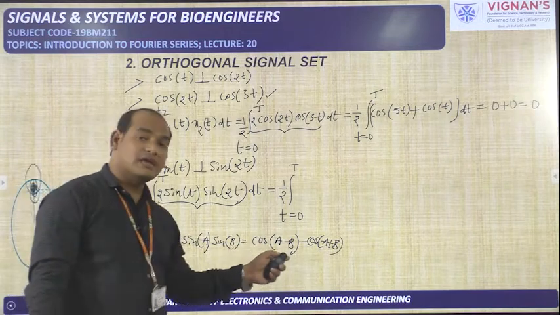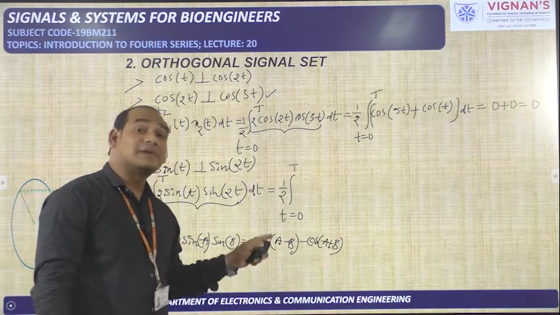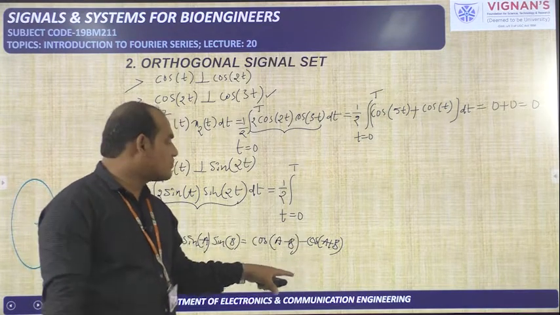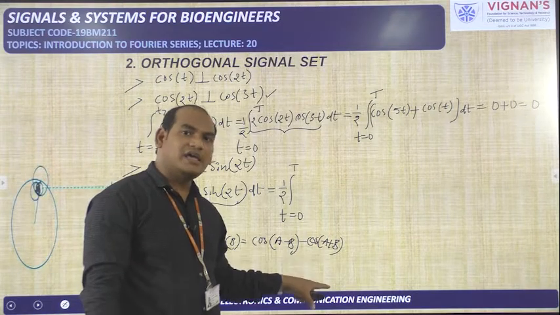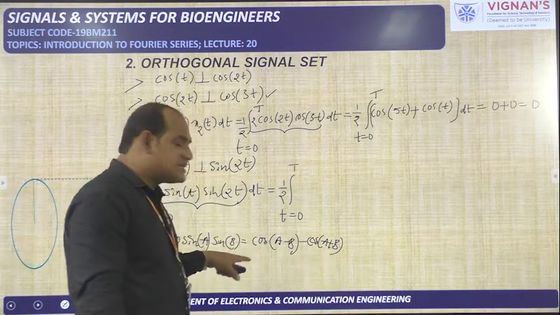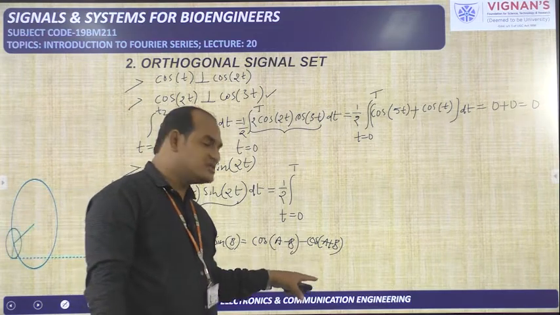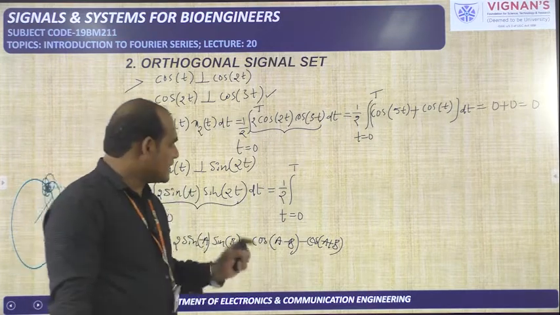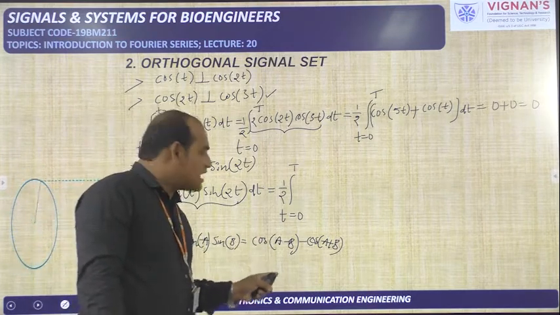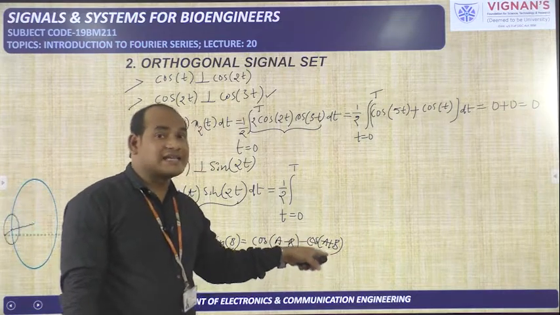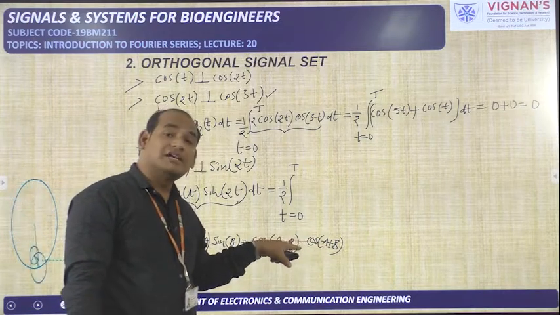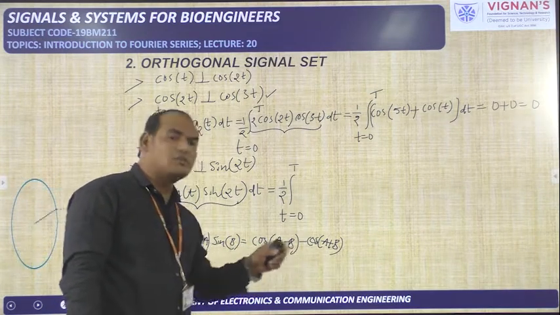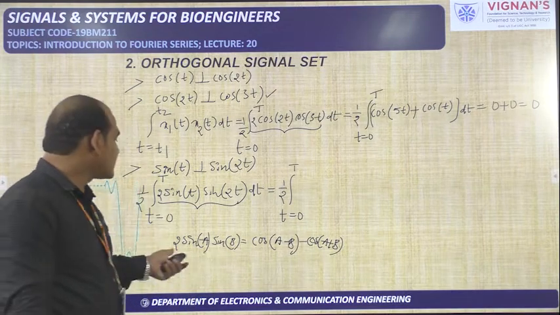Generally, cos(A-B) means cos A cos B plus sin A sin B. Next, the equation for cos(A+B) is cos A cos B minus sin A sin B. So here cos A cos B is there, and here also cos A cos B is there, but here in front a minus is there, so the cos A cos B terms will be cancelled. Next, here plus sin A sin B is there, and here minus sin A sin B is there. That minus is multiplied with one more minus, so you get sin A sin B here and one more sin A sin B, which becomes 2 sin A sin B.